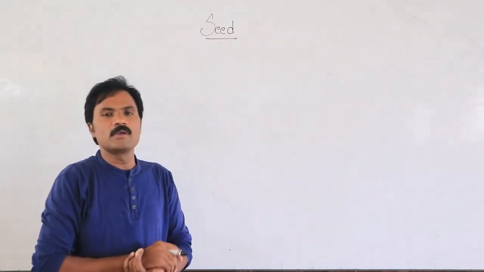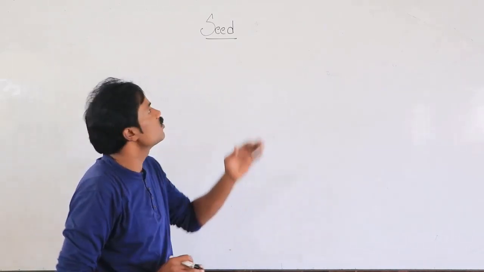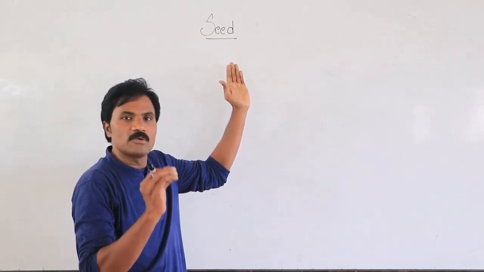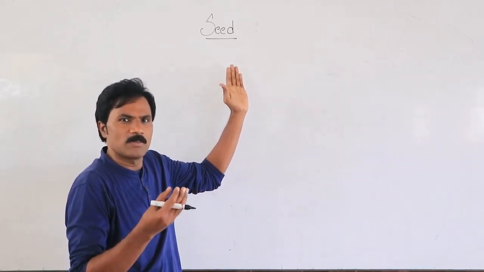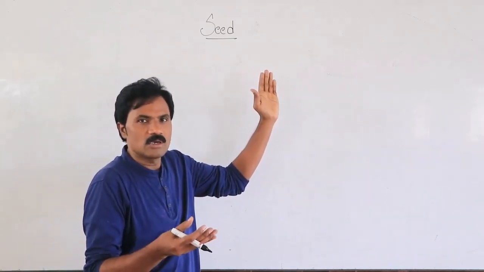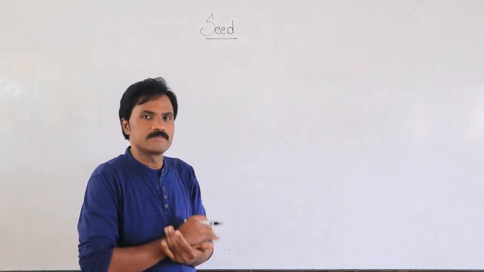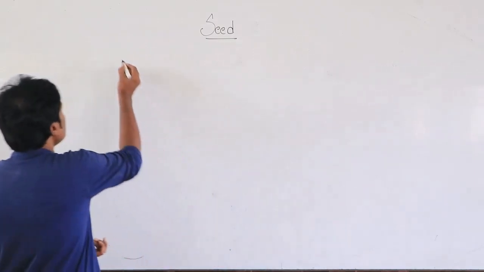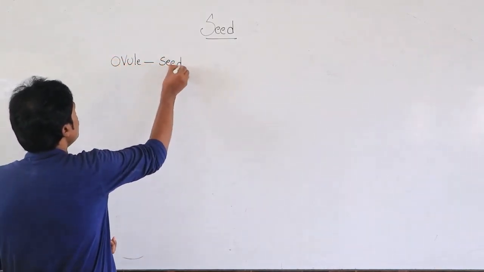The next subtopic in sexual reproduction in flowering plants, that is post-fertilization events, is the seed. In earlier examinations, they gave one or two questions from each subtopic. One year they choose one type of subtopic, and multiple times they have chosen the seed. In the seed, the ovule converts into the seed after fertilization.